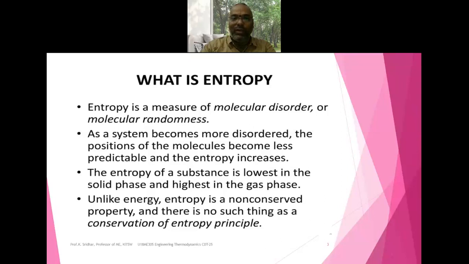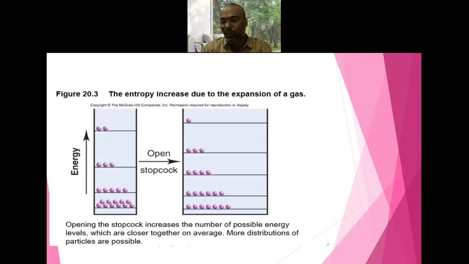Whenever a system becomes more disordered, the positions of the molecules become less predictable and automatically the entropy value increases. Between the solid and gaseous phases, the entropy of a substance is lowest in the solid phase and highest in the gaseous phase, due to the molecular disorderness of the molecules.